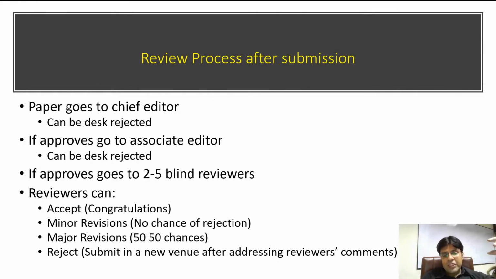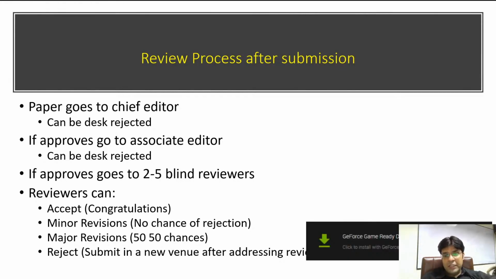Once you have been given the major or minor revision, the editor will ask you to incorporate the changes and will send it back to the reviewers, and then the reviewers will again check your paper and give you the decisions. Okay, the last decision is a reject decision. If the reviewer rejects your paper, it means the paper is not a quality paper, or maybe it's not suitable for publication. Then you can submit somewhere else. So once you submit a paper, it will either be accepted, or be given a minor revision, or a major revision, or maybe rejected.